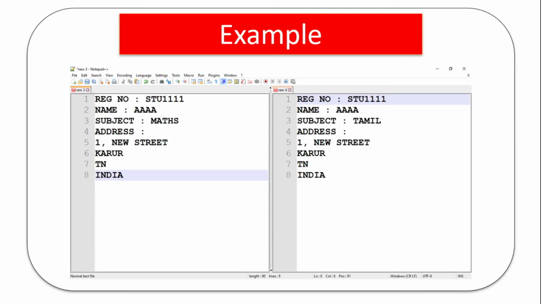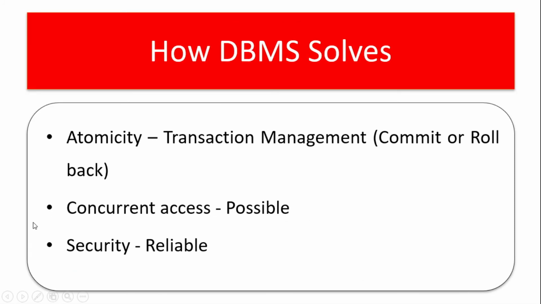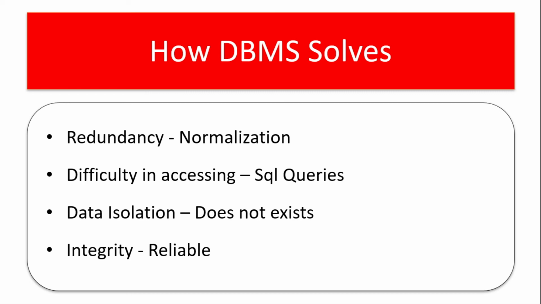I need to access student data that contains 2000 records of students in this file. Among these 2000 records, it is very difficult for me to search for a specific student's data. But in DBMS, every table possibly will have a key, a primary key. With the help of that primary key, accessing data is very easy.